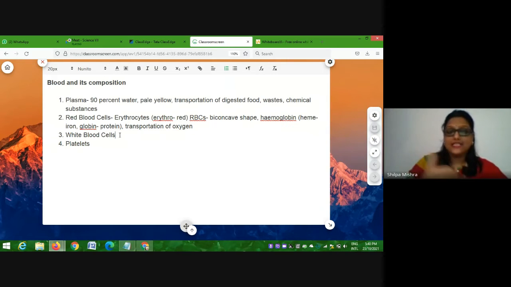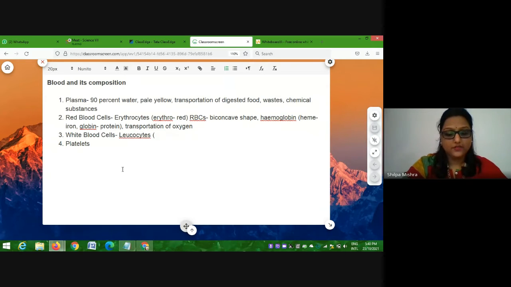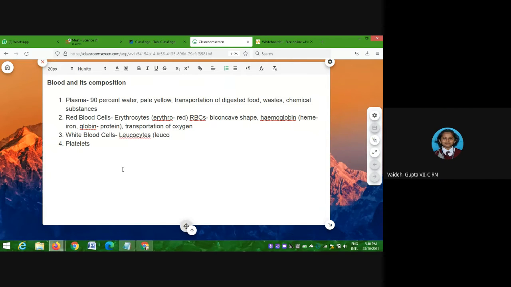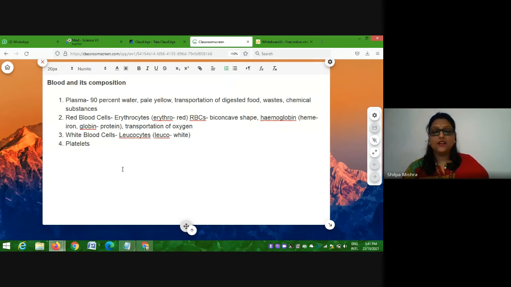Now we are coming to the next type of blood cells, which are called white blood cells. Again, we see a color here. White color. If somebody asks you what is the color of white blood cells, what will you say? White color. Because it is white in color, they are also called leukocytes. The word leuko represents white color, and cytes we all know is cells. So the cells which are white in color are called white blood cells.